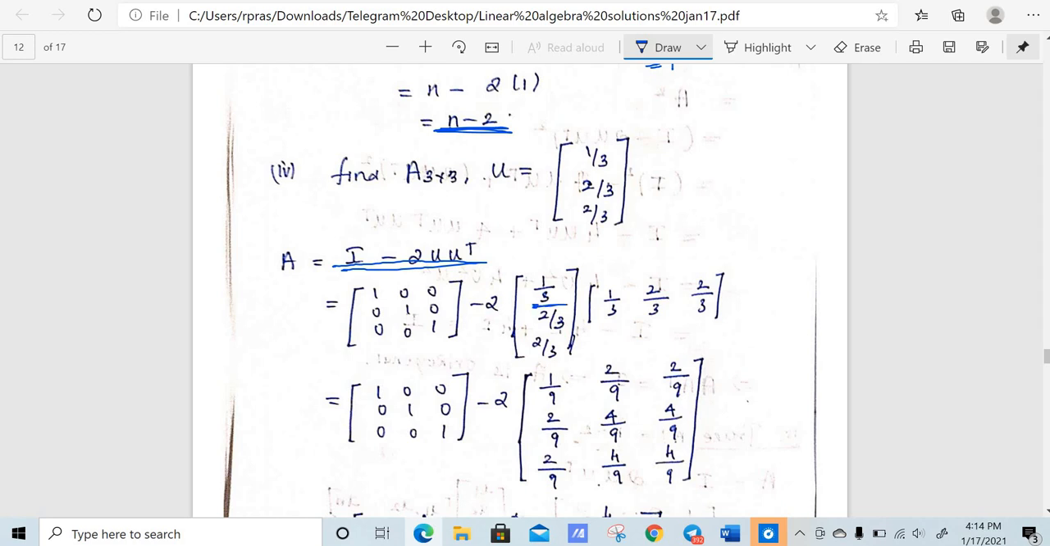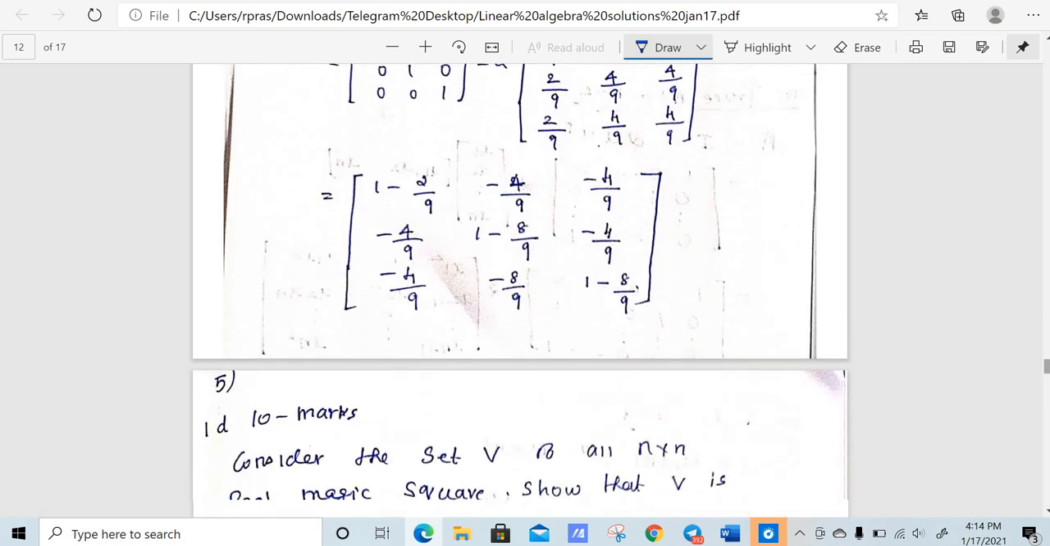So just multiply. You take 1 by 3, multiply with all the numbers, you will have the first row. Take 2 by 3, multiply with all the elements here, you will have the second row. And you just multiply 2 inside and subtract this 3 by 3 matrix, you will get the answer, right?